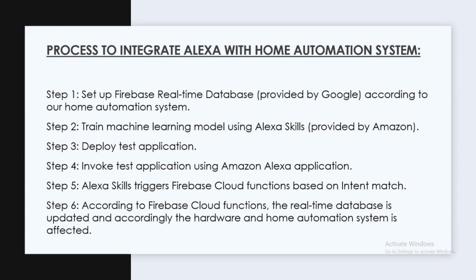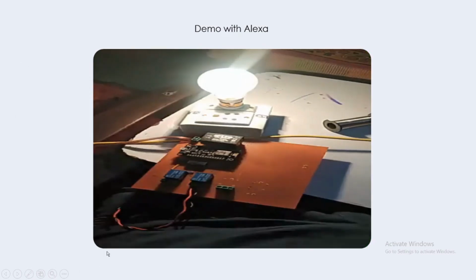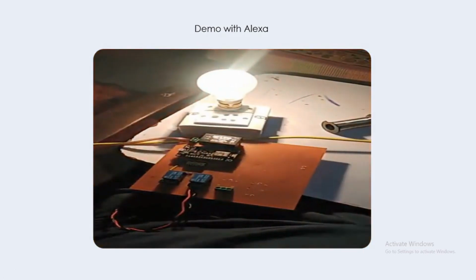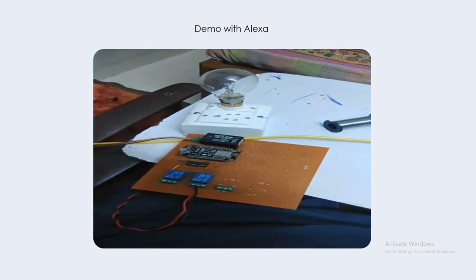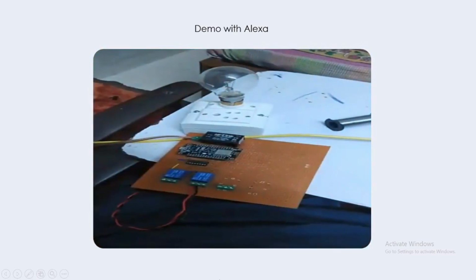Let's go ahead. This is the process to integrate Alexa with a home automation system. The basic difference between the two processes is that in the earlier one, the machine learning model was trained using Dialogflow. In this one it is done using Alexa skills. Everything else is the same. This is a demo with Alexa. Alexa, lamp on. Alexa, lamp off. Alexa, lamp on. Alexa, lamp off. Alexa, lamp on.